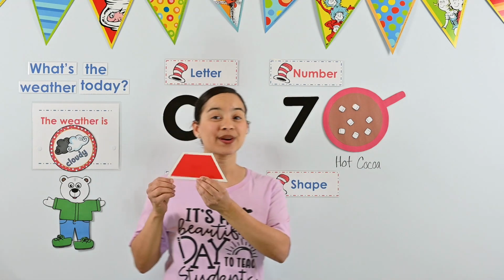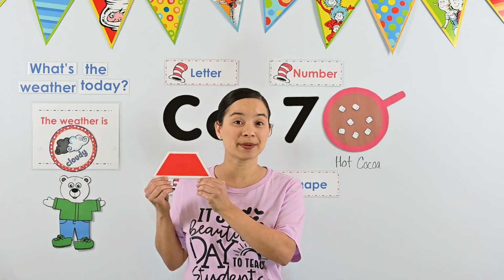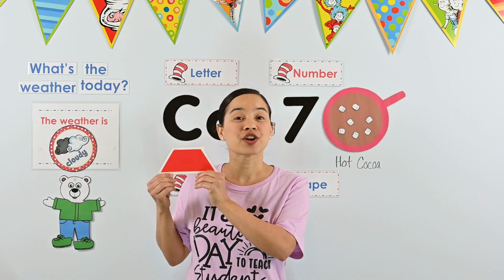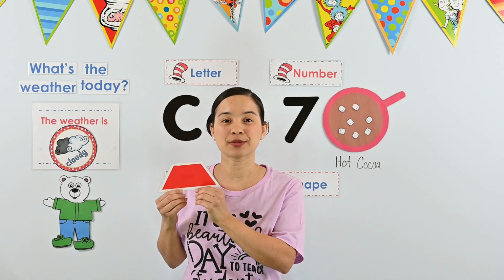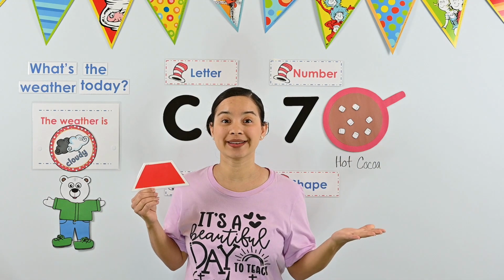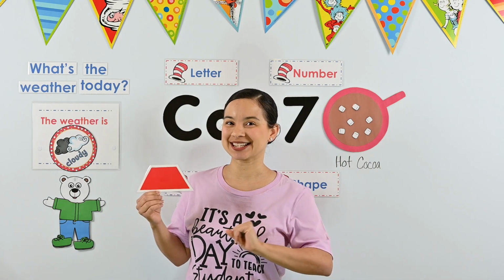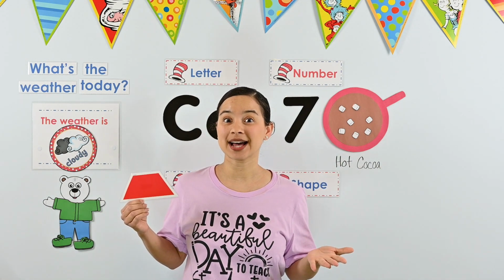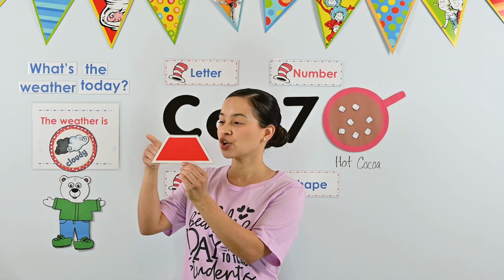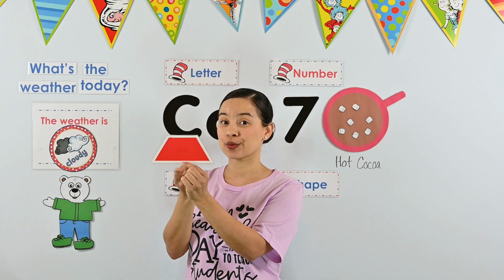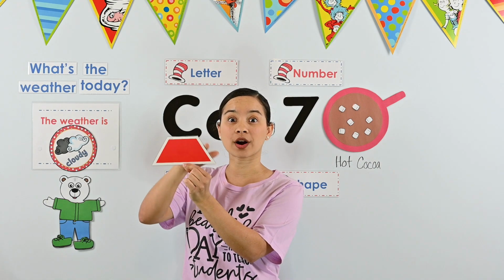Do you remember the name of this week's shape? Our shape is a trapezoid. Can you say that with me? Trapezoid. Good practice. Let's see how many sides a trapezoid has. 1, 2, 3, 4.